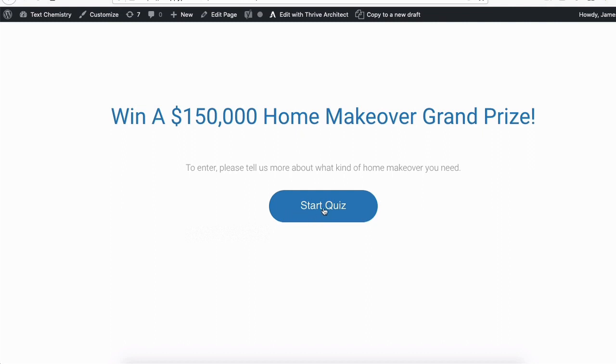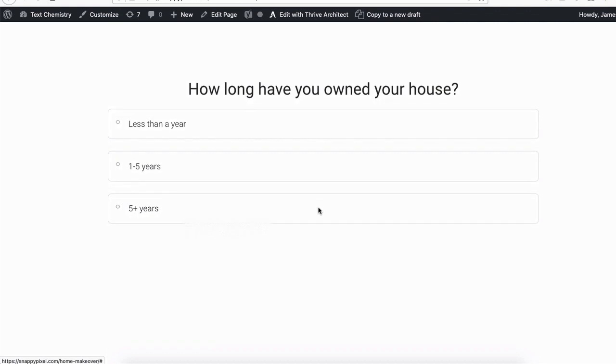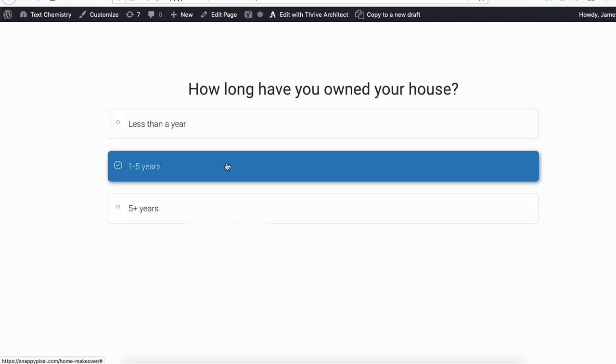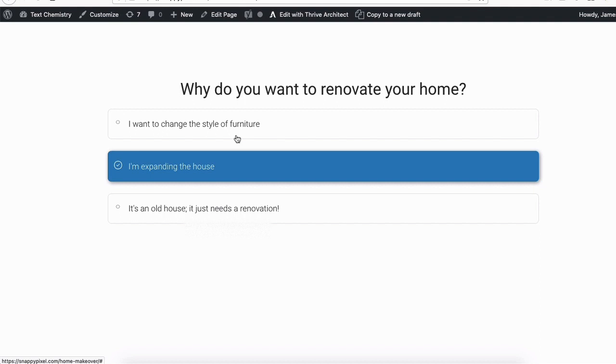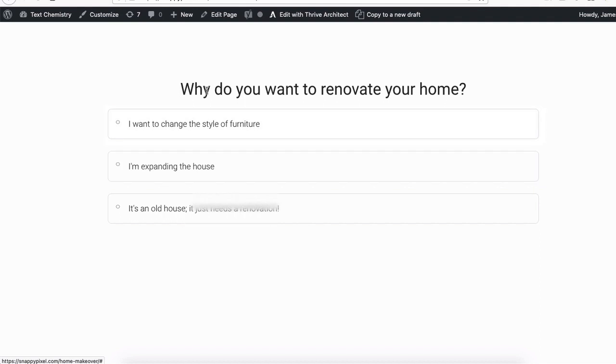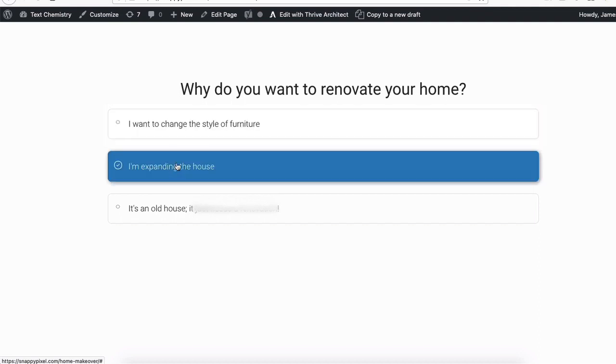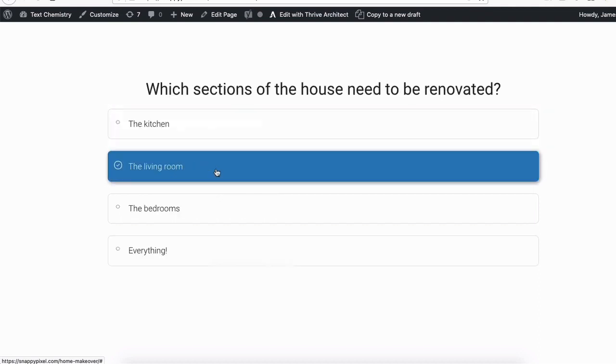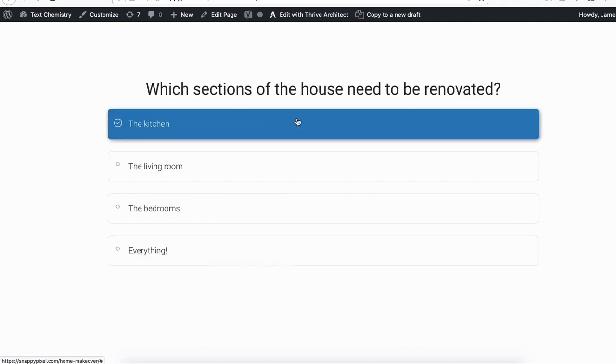We can basically click start quiz, and it's gonna go through the motions. How long have you owned your house? Less than a year, 1 to 5 years. It doesn't really matter what your answers are, because we just want them to go through the motions and give us the answers. Why do you want to renovate your home? I want to change the style of furniture. I'm expanding the house. Which sections of the house need to be renovated?